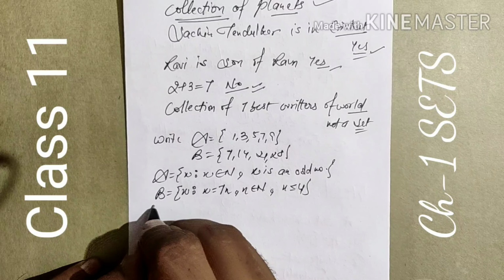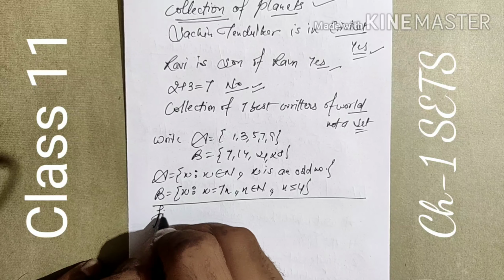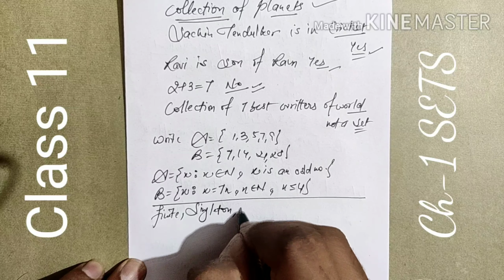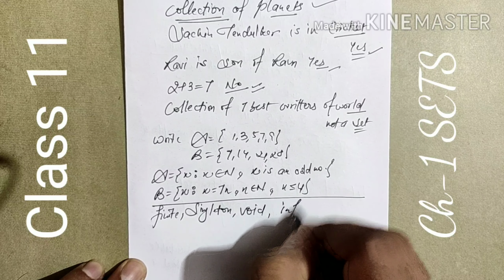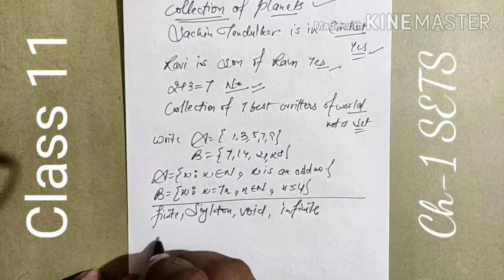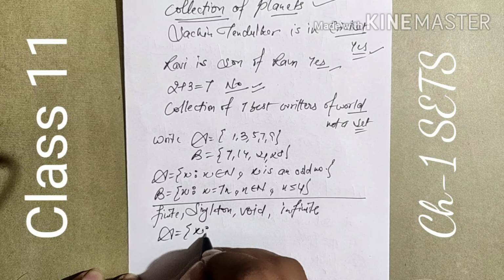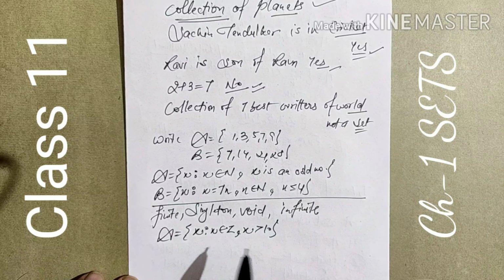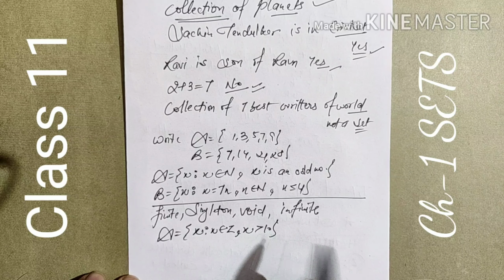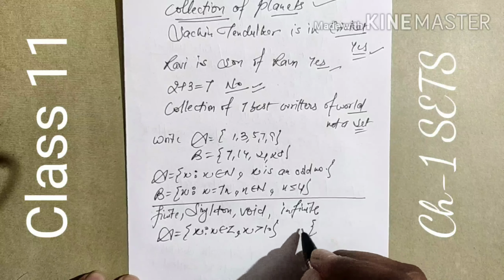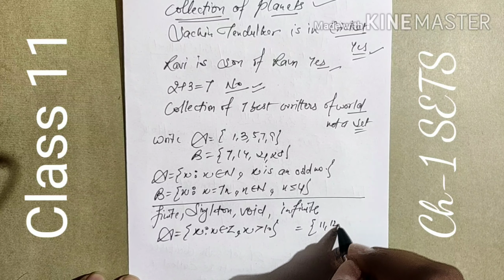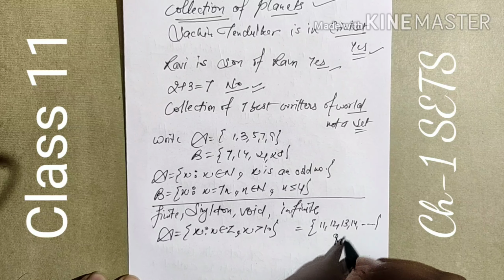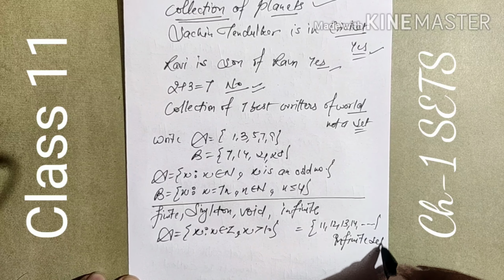Next, how can we identify finite, singleton, void set, infinite set. For example, A is a set, X is an entry, X belongs to integers greater than 10. Can we tell how many integers are more than 10? No, because greater than 10 means 11, 12, 13, 14 and so on, we cannot count them. So it is an infinite set.